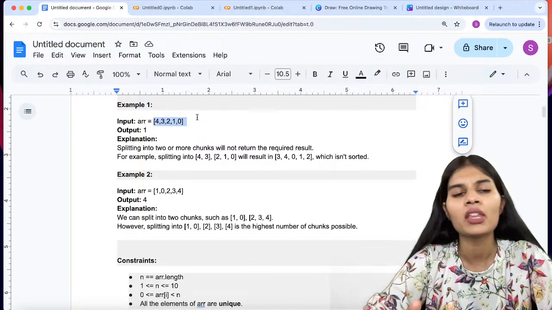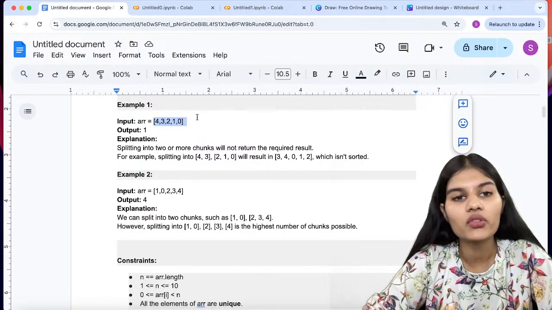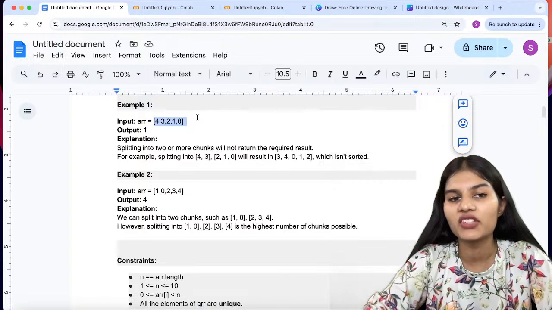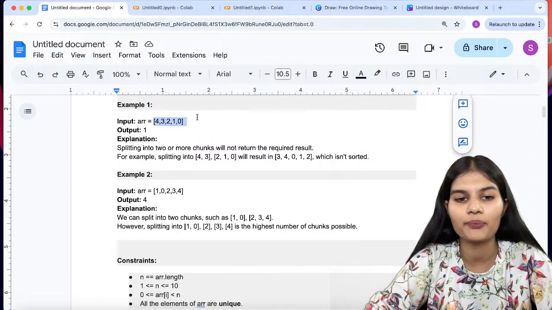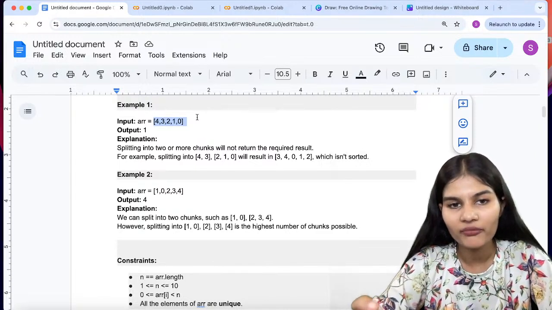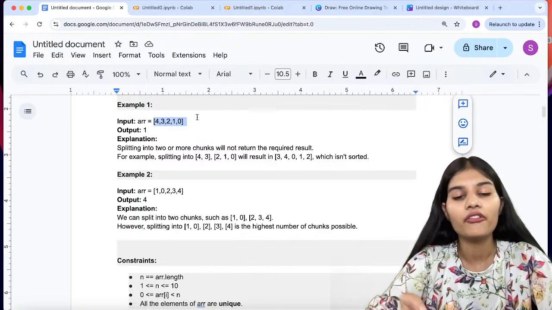I'll just let you know that indexing always starts with the number 0. So at the fourth position we should have 4 as a number. So whatever chunk we will be finding out should contain 4.